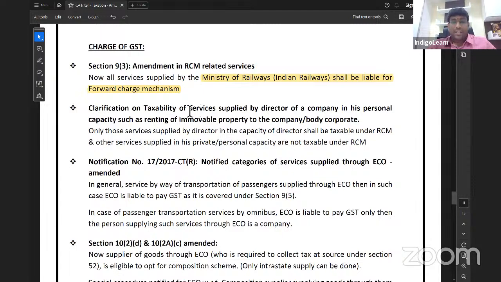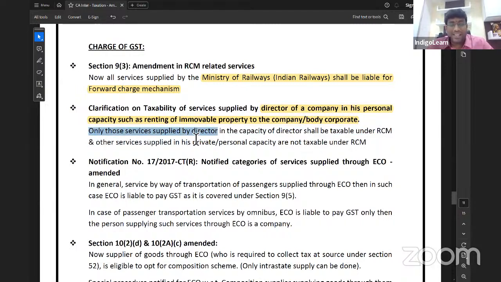Next. Taxability of services supplied by director of a company in personal capacity, such as renting of the property to company or body corporate. So the point is that we know that when a service is given by director to a body corporate, it is covered under RCM. But services by director to body corporate is covered under RCM when director is providing service to the company only in his official capacity. But if any service is given in personal or private capacity, then it is not taxable under RCM. This is more of a clarificatory in nature.